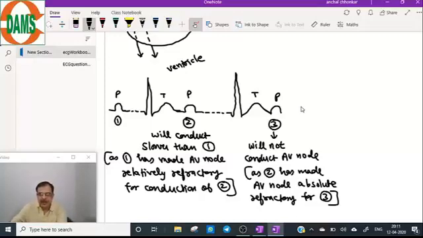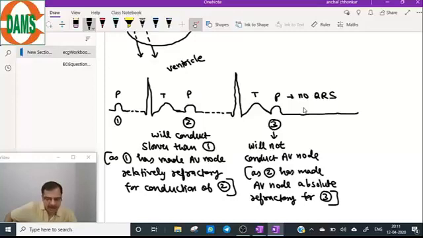So there will be no QRS complex after this P wave. There will not be any ventricular depolarization after the third P wave.